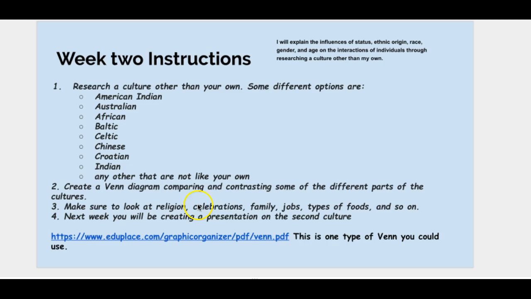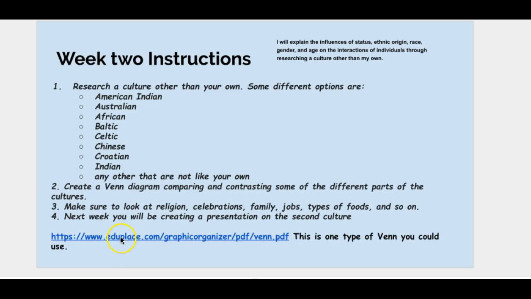You'll create a Venn diagram comparing and contrasting some of the different parts of the cultures. Make sure to look at religion, celebrations, family, jobs, types of food, and so on. Next week, you'll be creating a presentation on that culture, on a second culture.